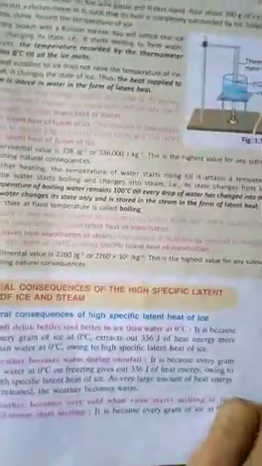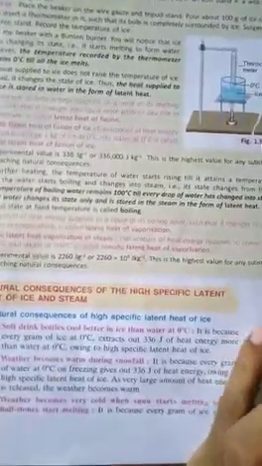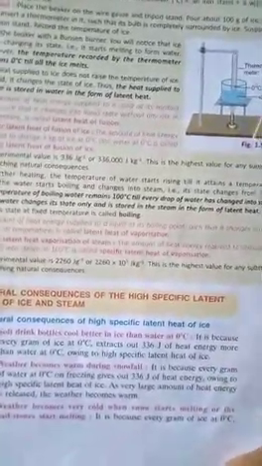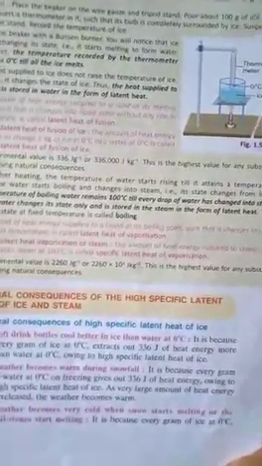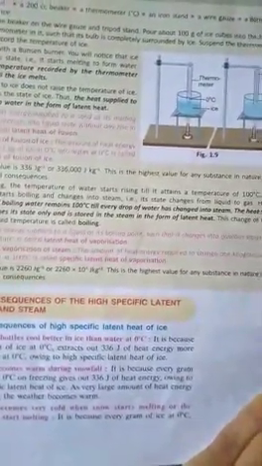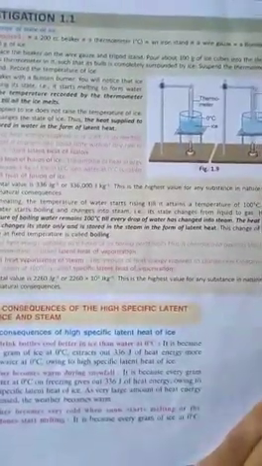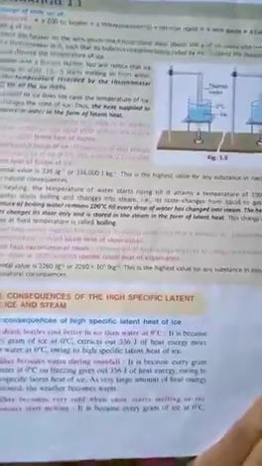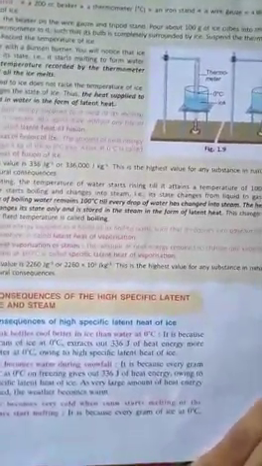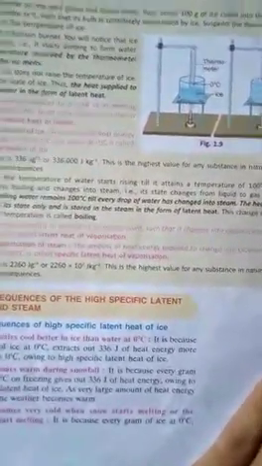The second one is that weather becomes warm during snowfall. Why? Snowfall means ultimately the water freezes. When the water freezes at 0 degree centigrade, it will release heat. According to the specific latent heat, every gram of water at 0 degree centigrade will release 336 joule of heat energy. So heat energy is released in the surrounding, and ultimately the weather will become warm.